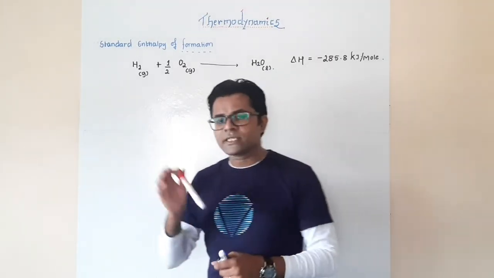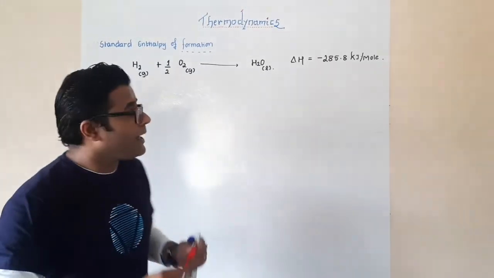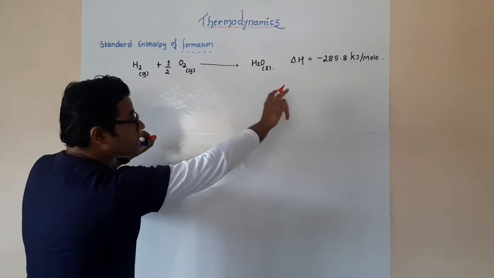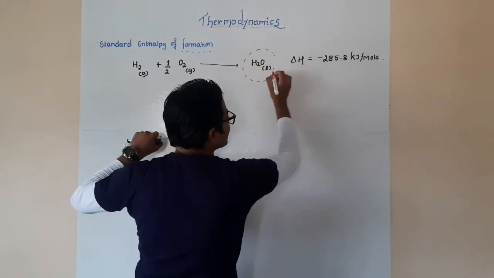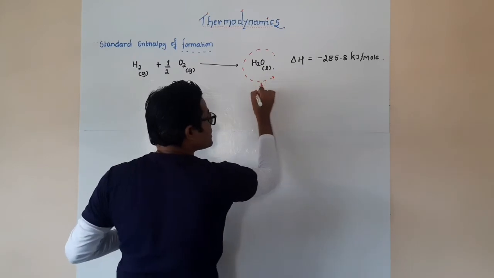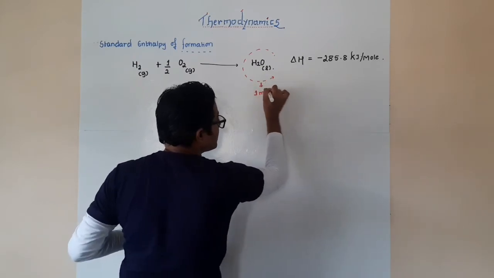So in this entire scenario, what is happening? The enthalpy change that occurs when 1 mole, I will repeat it again, how much we are forming over here is 1 mole.